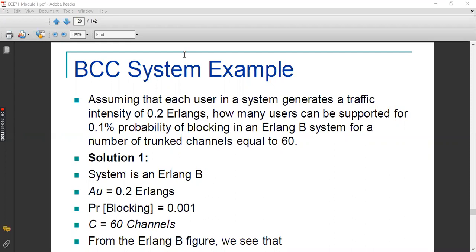Assuming that each user in a system generates a traffic intensity of 0.2 erlangs. So what is that 0.2? Read carefully and write the given parameters. Each user, so it will be AU, isn't it? It is a traffic intensity offered per user basis. So AU is 0.2 erlang.